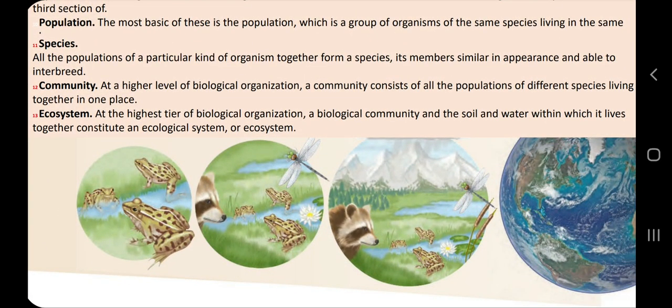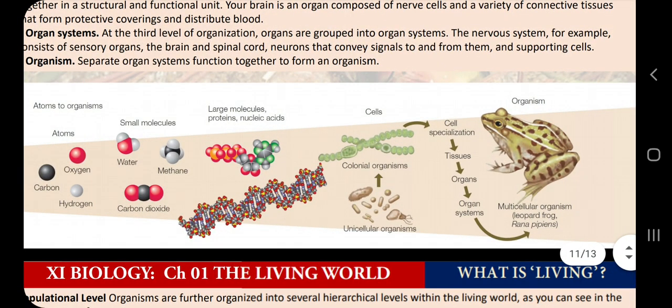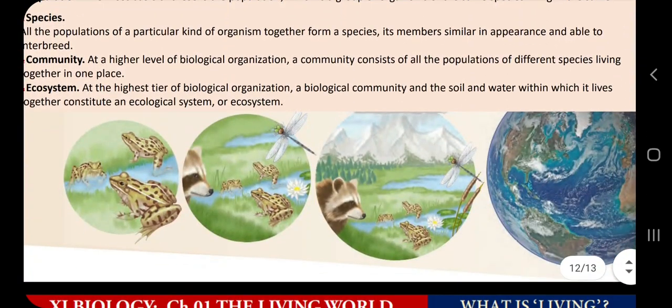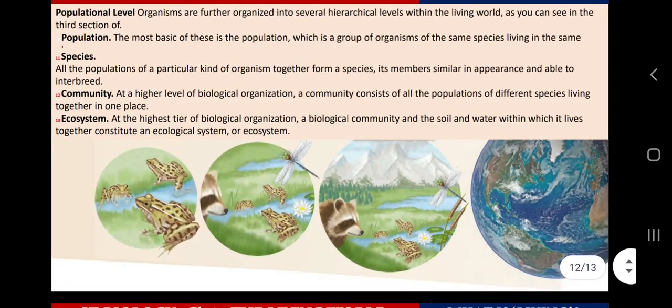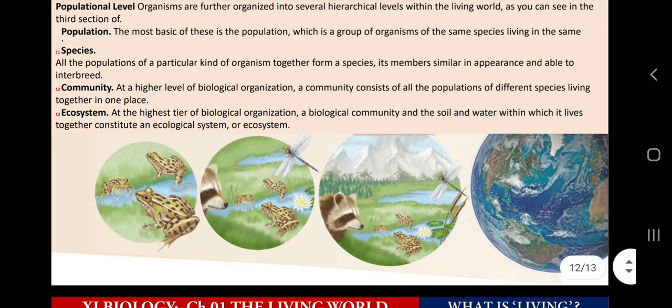So this is how levels of organization are there, from atom to small molecules to large molecules to cell organisms to cells, then unicellular organisms, then cell specialization, tissues, organs, organ systems, again organism, then populations, then community, then biomes, and finally biosphere. So this is how from atoms to biomolecules to organisms, and it never ends further. It will again go to the solar system, to galaxies, and to the subatomic level also. This level of organization we will see in our textbook also. We will learn about these biosphere issues in the final chapters of class 12th. So this theme we are also following in our class 11th and 12th biology curriculum.